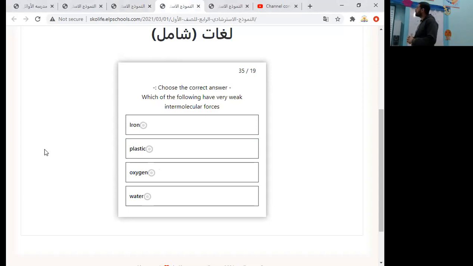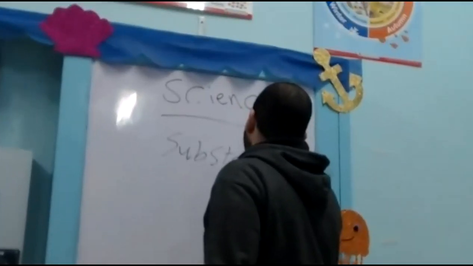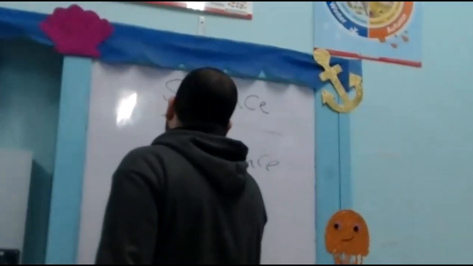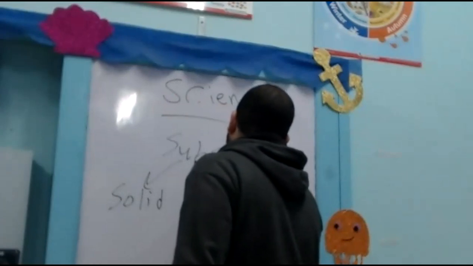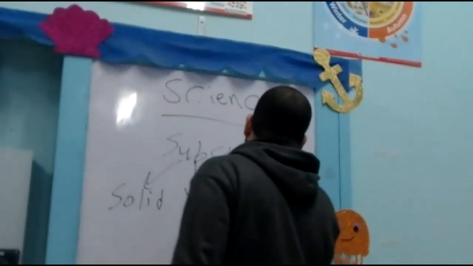Choose which of the following have very weak intermolecular forces. As we know that the intermolecular forces are the forces which bind molecules of a substance. Our substance may be solid, liquid, or even a gas.